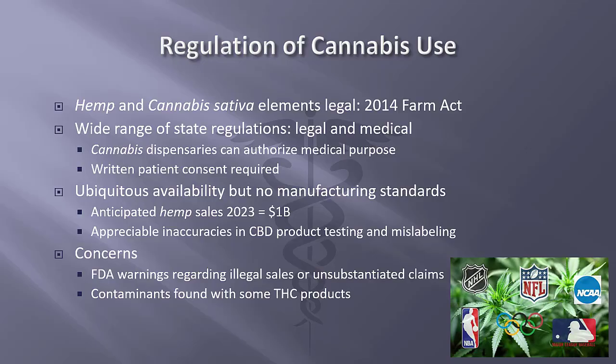Cannabis supplied through regulated dispensaries can be provided as herbal cannabis, cannabis-derived products such as edibles, topicals, and cannabis consumption devices. There is a wide range of state regulations, both legal and medical availability. Cannabis dispensaries can authorize medical purposes. In general, each U.S. state where medical or recreational cannabis is legal has certain criteria for permitted use. These requirements can vary widely and change quickly.